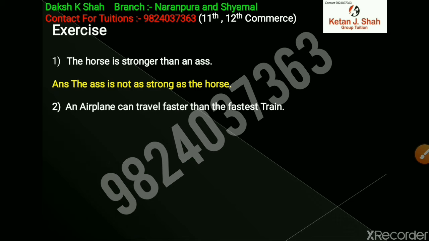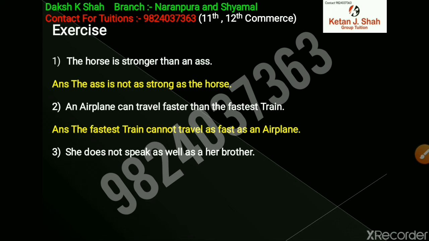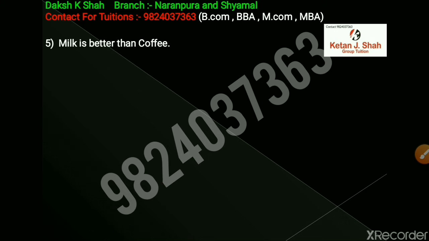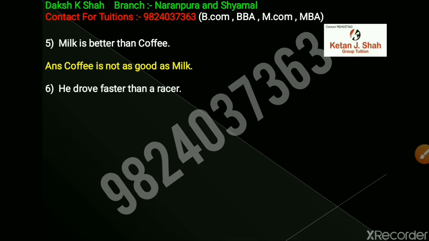An airplane can travel faster than the fastest train. The fastest train cannot travel as fast as an airplane. She does not speak as well as her brother. Her brother speaks better than her. Mr. Patel is fatter than an elephant. An elephant is not as fat as Mr. Patel. Milk is better than coffee. Coffee is not as good as milk. He drove faster than a racer. A racer did not drive as fast as him.